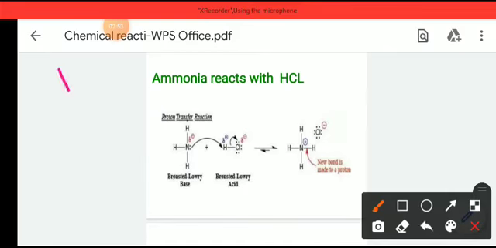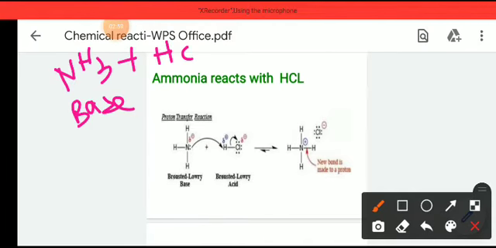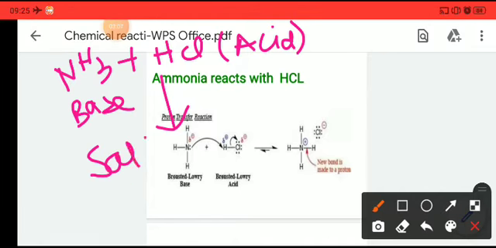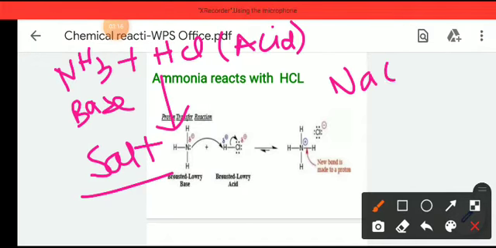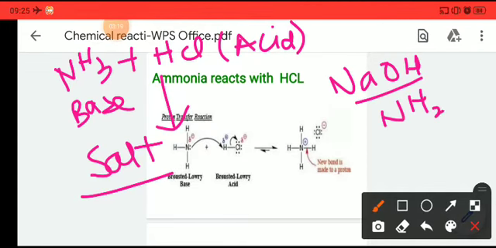We know ammonia, NH3, is a base, and HCl is an acid. So whenever an acid and base react, it is an acid-base reaction and it produces a salt. Here no OH is present in the base. If the base is NaOH, then it will also give water, but here the base is NH3, and no hydroxyl group is present.